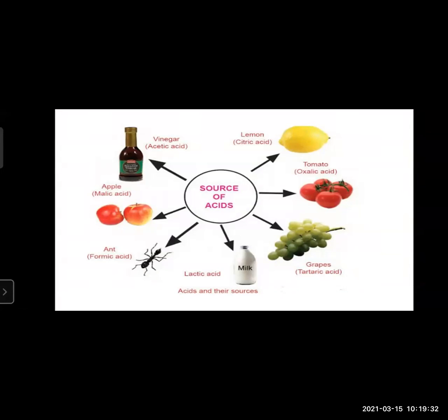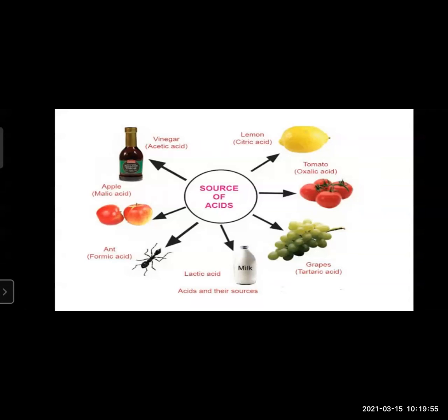From where do we get acids? Source of acids. From lemon, which acid do we get? Citric acid. From tomato, we get oxalic acid. From grapes, we get tartaric acid. From milk, we get lactic acid.